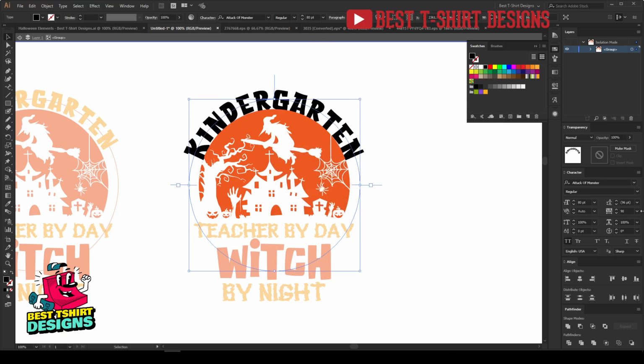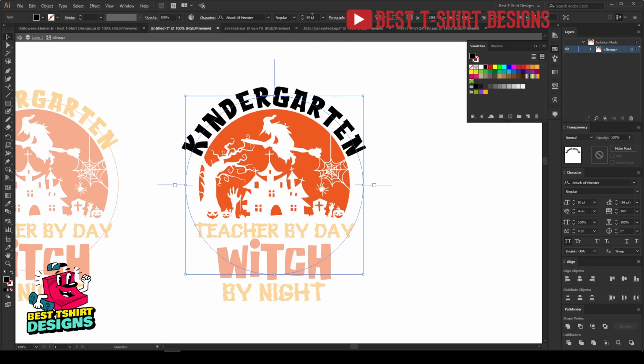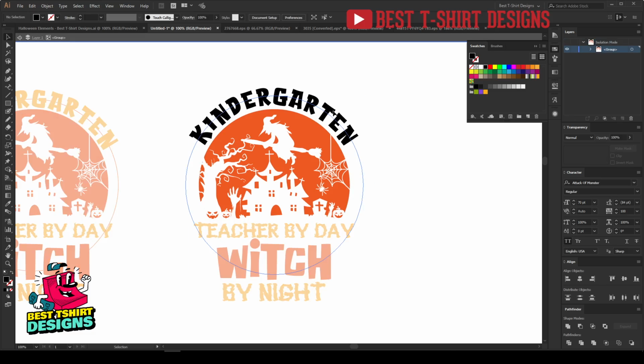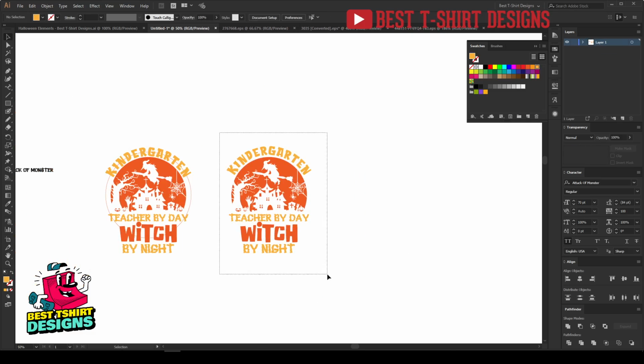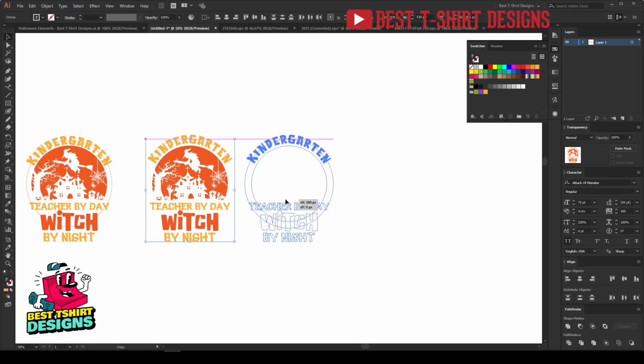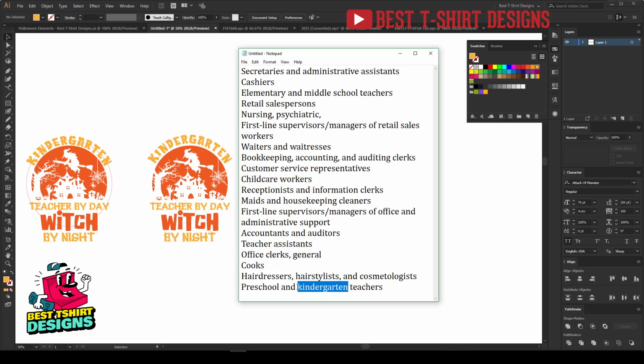So let's make it a bit bigger, maybe something like this. That is too much. Let's make it a bit smaller. So not too much, but I don't want to go outside of this area, or not too much outside of that area. So that is the position I wanted to create here, and the reason I am doing all this is so that I can change my text. So I wanted to keep an editable text here. Now you can see that is the kindergarten. I can make it a